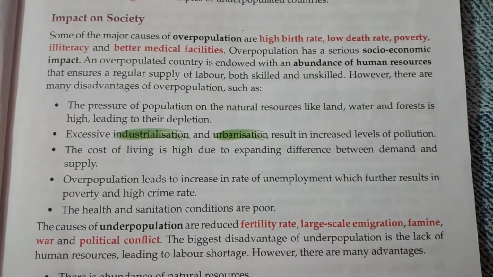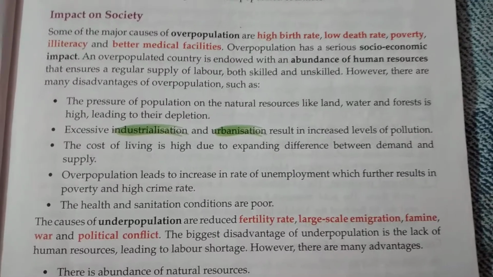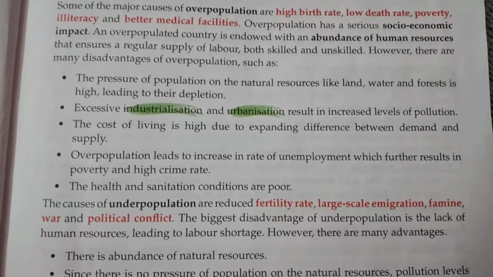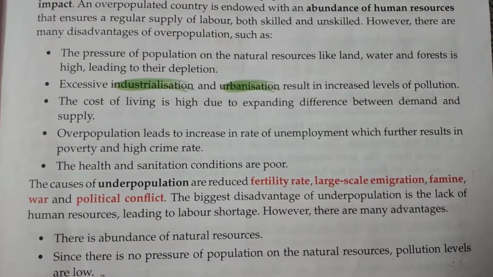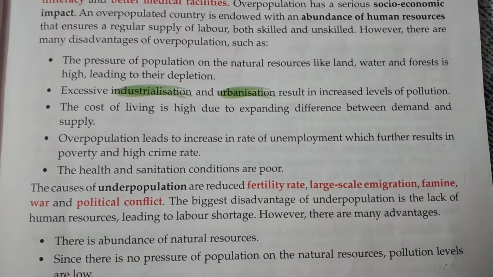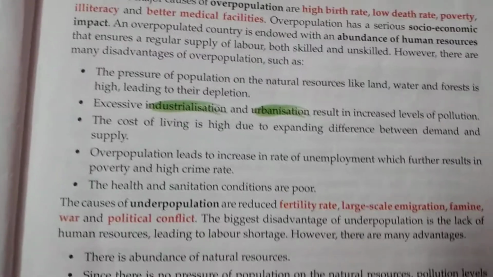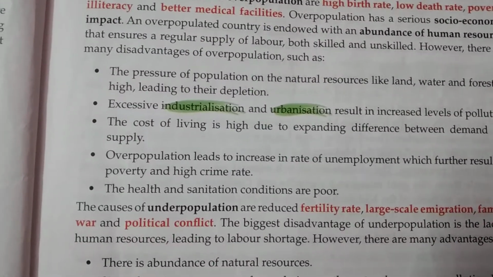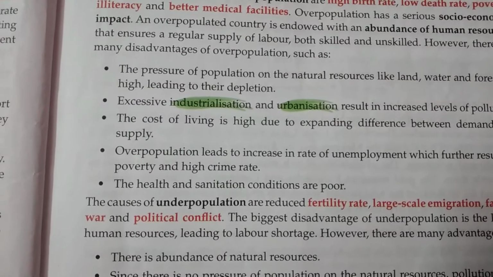And overpopulation has mostly negative impact. Let's see what those are. The pressure of population on natural resources like land, water and forest is high, leading to their depletion. Obviously, one of the main reasons for deforestation is overpopulation only.